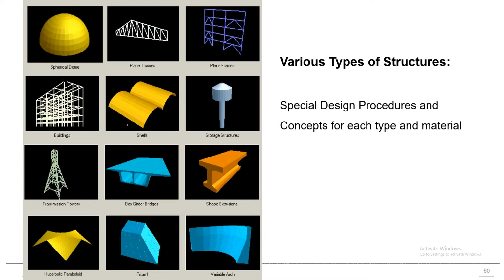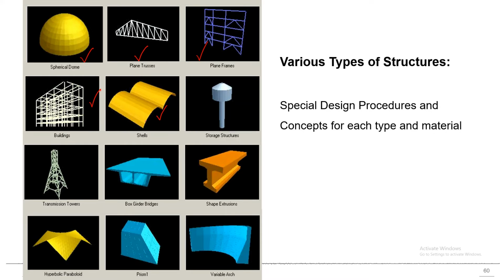So this figure shows what types of structures are available and what are some of their basic components which we may have. For example, a spherical dome is completely made of special spherical shell structure. Similarly, plane trusses or plane frames are skeletal form. Similarly, three-dimensional frame buildings are skeletal form.